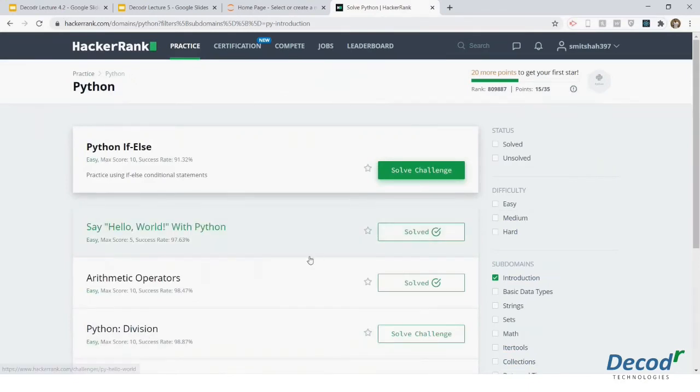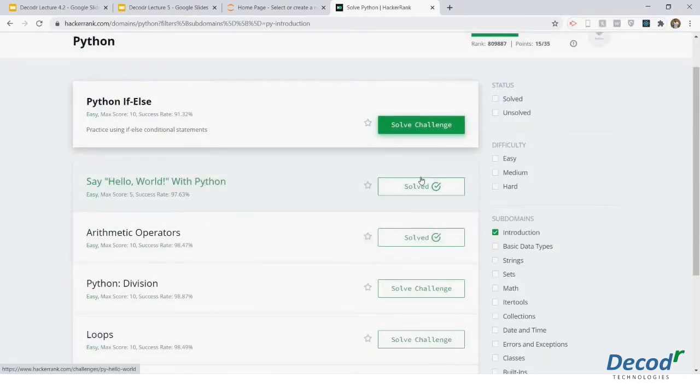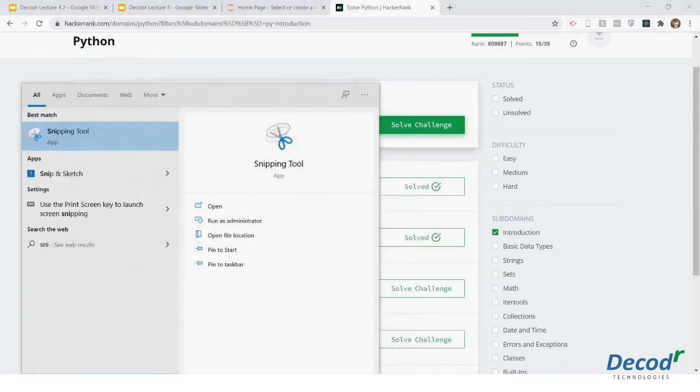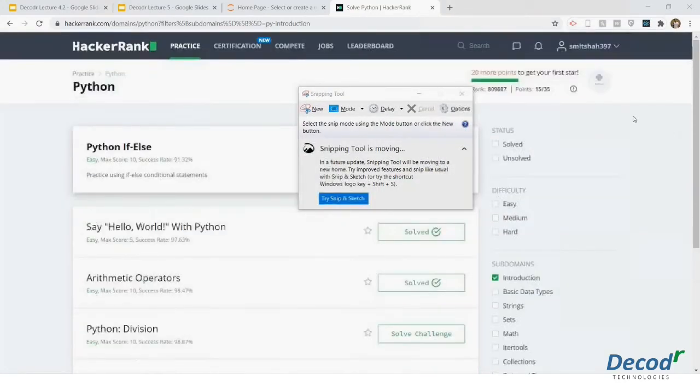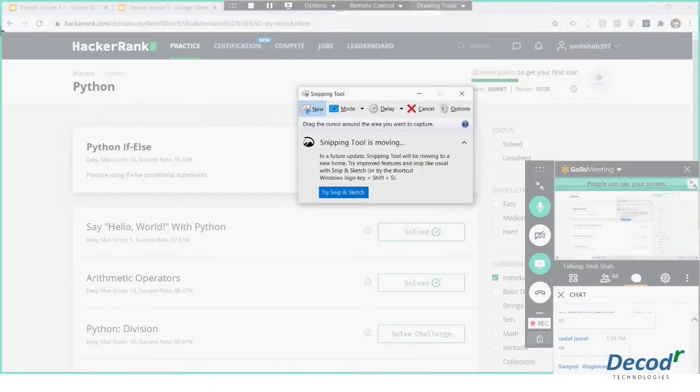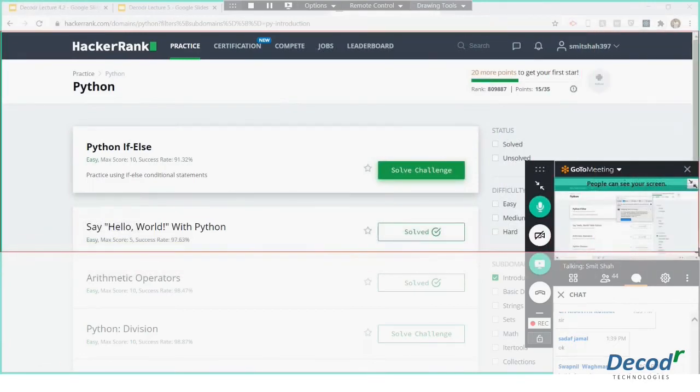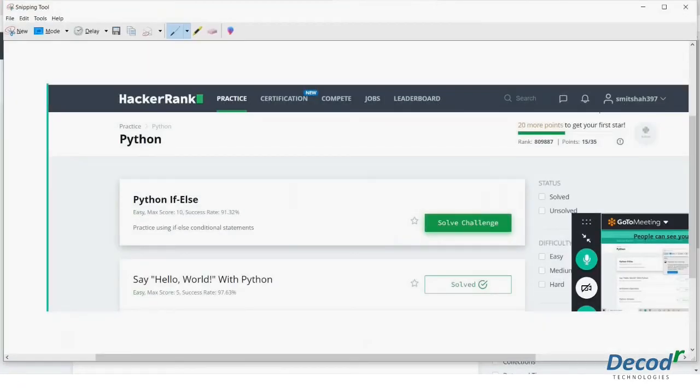When you come to your home page, you just have to take a snapshot. For example, over here, I have done these two problems, right? Whatever problems I have done, I will just take the snapshot of it. So I'll go to the snipping tool. Take the snapshot in such a way that we can see a username. At the top, you can see there is a username section. You have to take it in such a way that you can see your username. So I'll just say, okay, hello world problem done. And over here, I can see my username also, and I can see that it is solved also. In that way, we'll be able to know that it is solved.